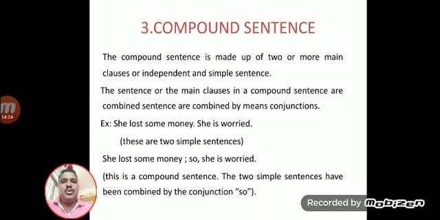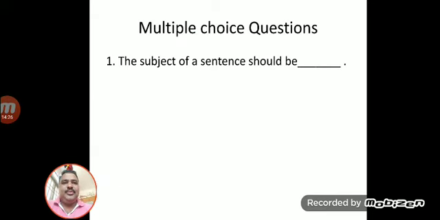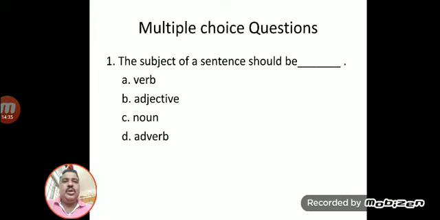Now I will ask some questions regarding this. The subject of a sentence should be: verb, adjective, noun or adverb. The correct answer is noun.